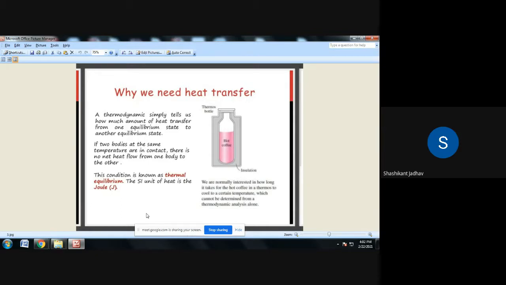But what about the heat transfer subject? Our aim is to calculate how much time is required. Suppose initially an object is at 100 degrees Celsius, and after some time its temperature becomes 50 degrees Celsius. In heat transfer we have to calculate how much time is required to attain that temperature. So heat transfer is related to the rate of heat transfer, and thermodynamics is only related to the amount of heat. In heat transfer we do the calculation with respect to time.